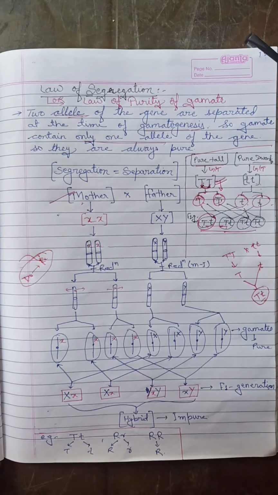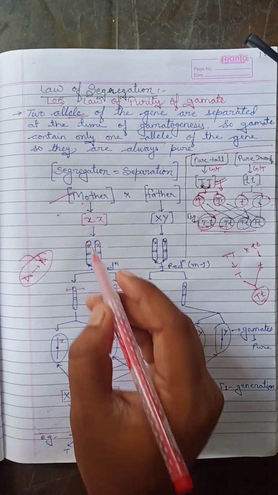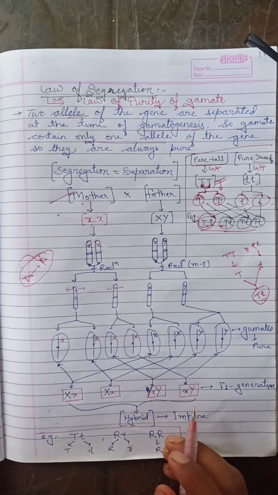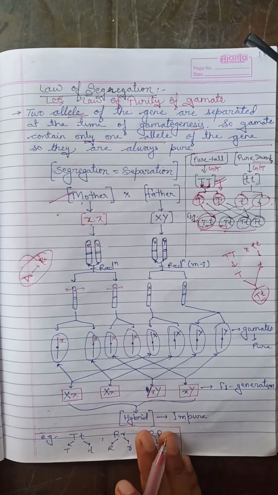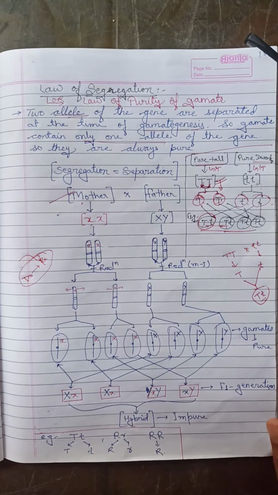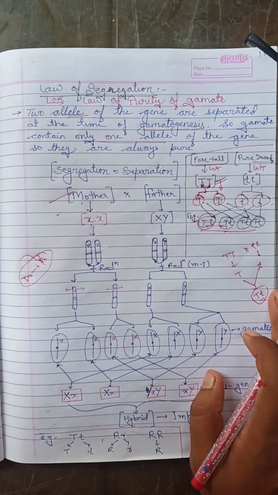Now look once again at segregation, that is, the mother and father. As you know, the mother has X and X chromosomes and the father has X and Y chromosomes, that is, female and male. Male has XY chromosomes and female has XX chromosomes.